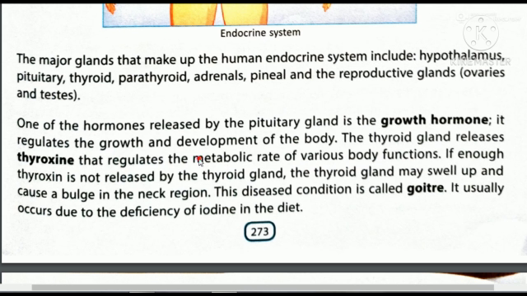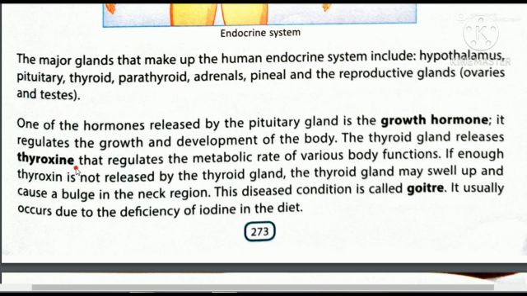Metabolic rate, that means these are some kind of chemical reactions that take place in the body. Those reactions are metabolic reactions and thyroxine controls those reactions. If enough thyroxine is not released, the thyroid gland may swell up and cause a bulge in the neck region.